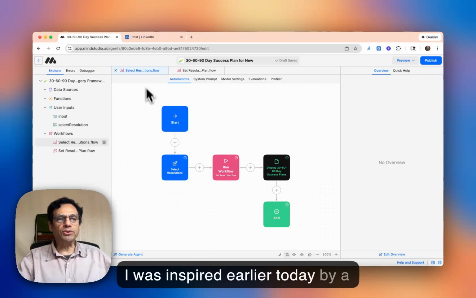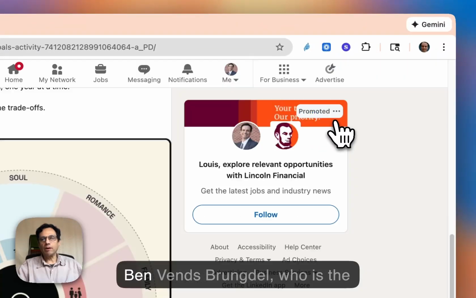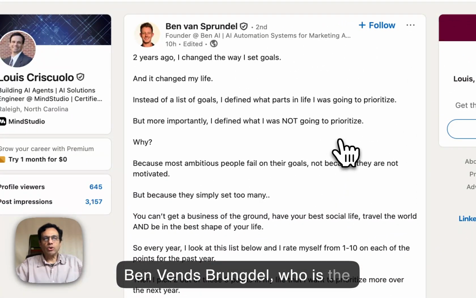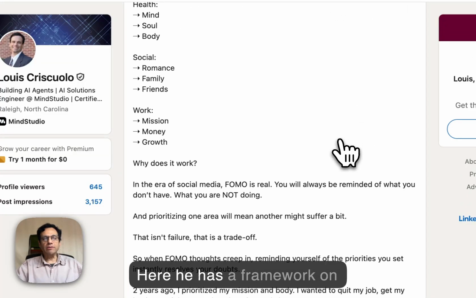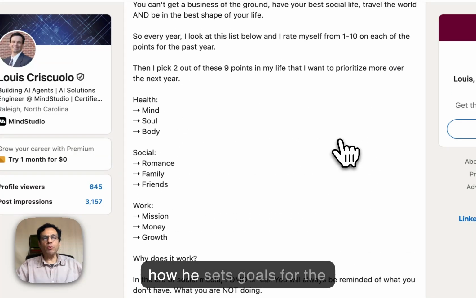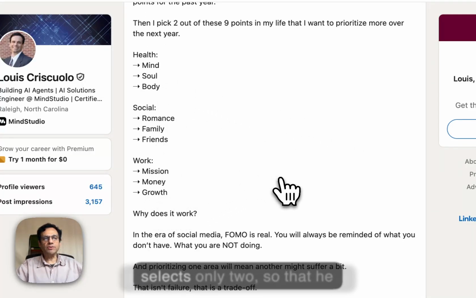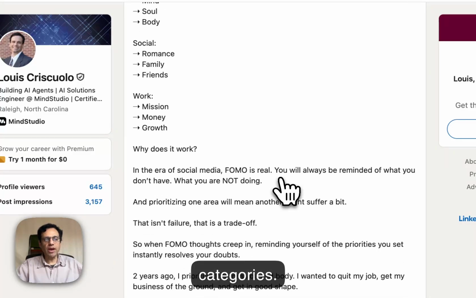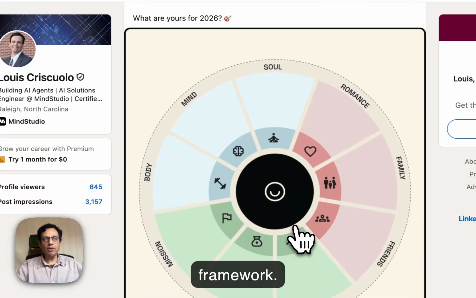I was inspired earlier today by a post that I read on LinkedIn by Ben Van Sprung, who is the founder of Ben AI. And here he has a framework on how he sets goals for the following year. Of 9 different categories, he selects only 2 so that he could be successful in these 2 categories. And he established this framework, which is a really great framework.